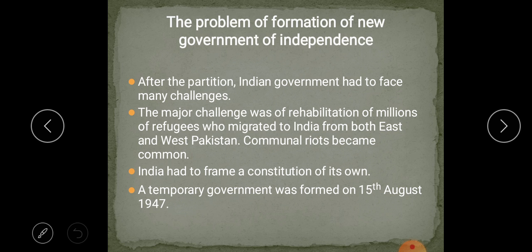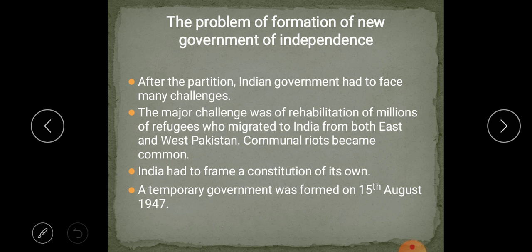After the partition, the Indian government had to face many challenges. The major challenge was rehabilitation of millions of refugees who migrated to India from both East and West Pakistan. Communal riots became common. India had to frame a constitution for its own. A temporary government was formed on 15th August 1947. Now children, you know the first point: after partition, two countries were created, India and Pakistan. Second point, the major challenge was rehabilitation of millions of people.